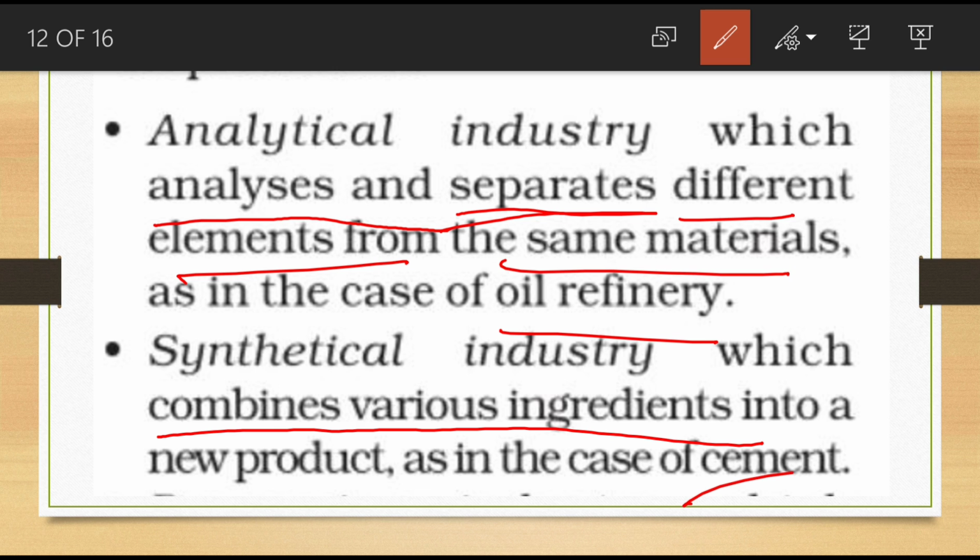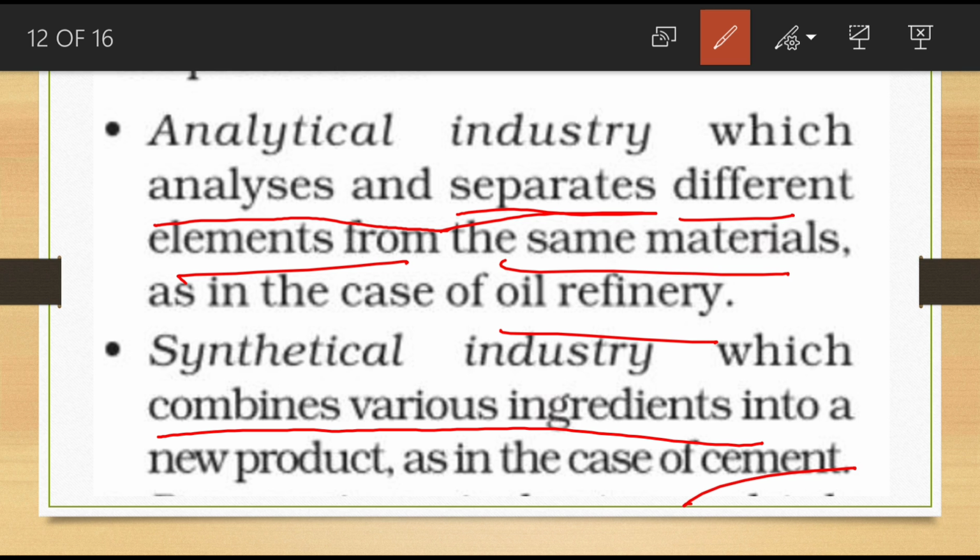The best example is cement, which uses a number of chemicals and then produces the final product, isn't it? Another example, soap. In the soap case, there are a number of ingredients, not a single ingredient. Different ingredients are combined to make one product: bathing soap, washing soap.